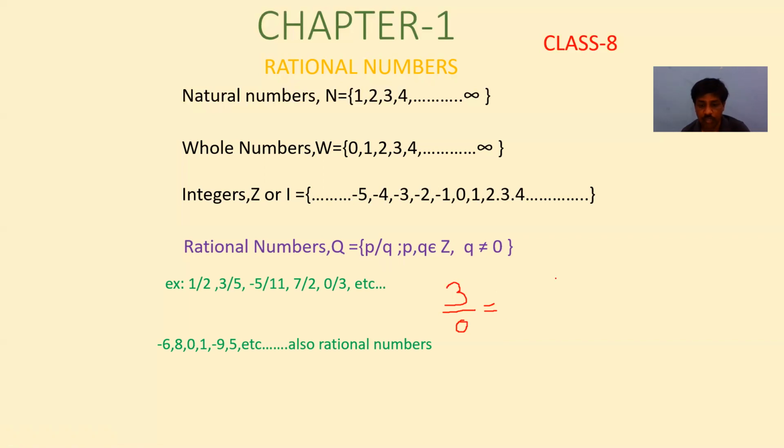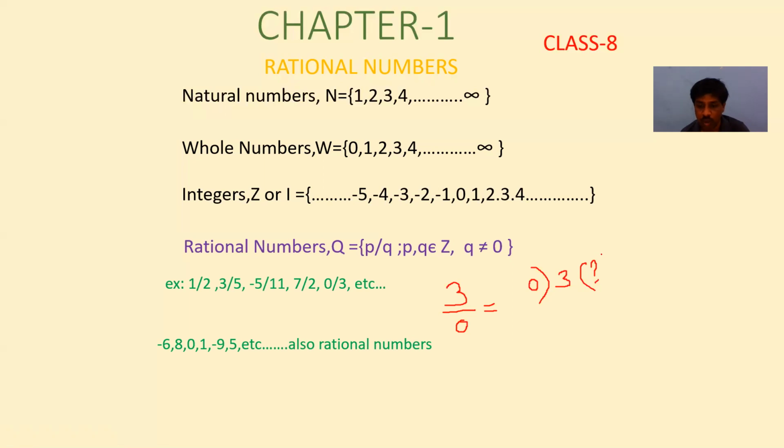Why? Because if you divide 3 by 0, then 0 into how much will give you 3? Can anyone say? 0 into how much will give you 3? We never get 3.